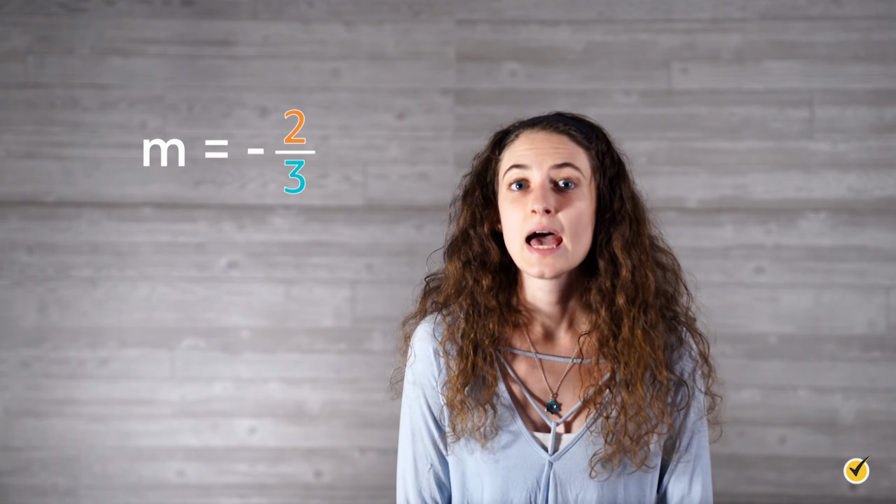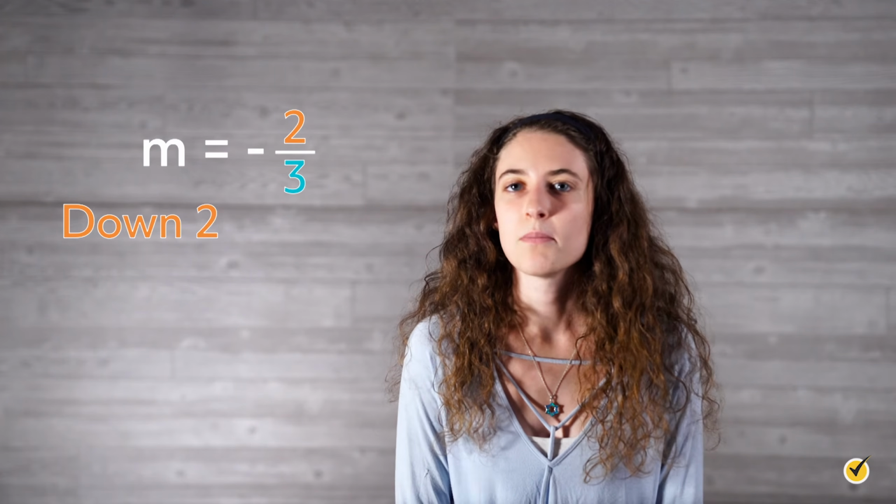Let's try another one. m equals negative 2/3. When you have a negative slope, you can consider either the numerator or the denominator to be negative, not both. For this example, let's consider the numerator, the rise, to be the negative value. Negative value means down 2. The denominator 3 is the run. Positive value means right 3.